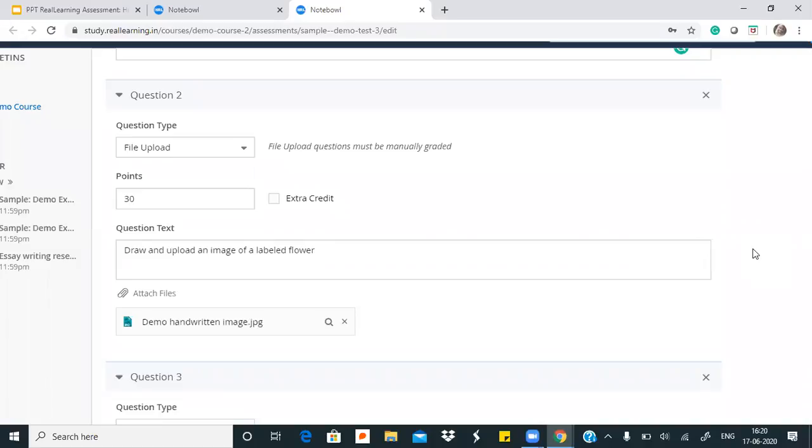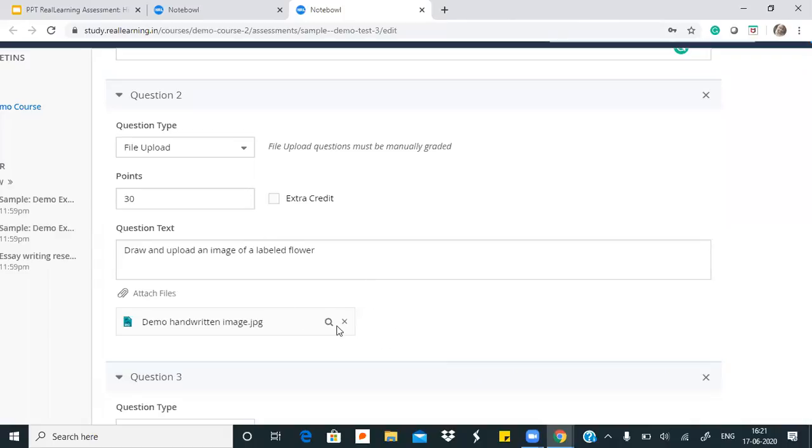If the teacher is asking for a Word document or a PDF from them, then students can upload that from this option here. When students are attempting this exam on Real Learning from their phones, as soon as they click on attach file on their file upload question, the student's camera will open automatically and they will be able to take a picture of it and then upload it from there.